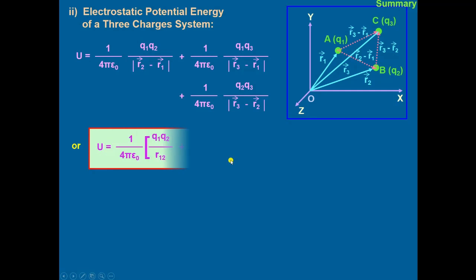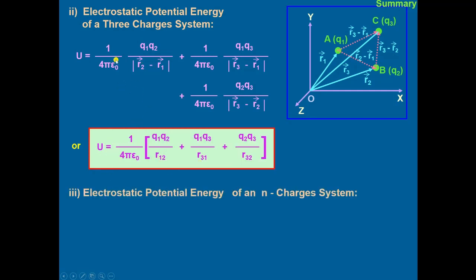Or simply, taking the magnitudes and taking the common factor 1 upon 4 pi epsilon naught, we get Q1 Q2 upon R12 plus Q1 Q3 upon R31 plus Q2 Q3 divided by R32. This is the potential energy of a three-charge system.